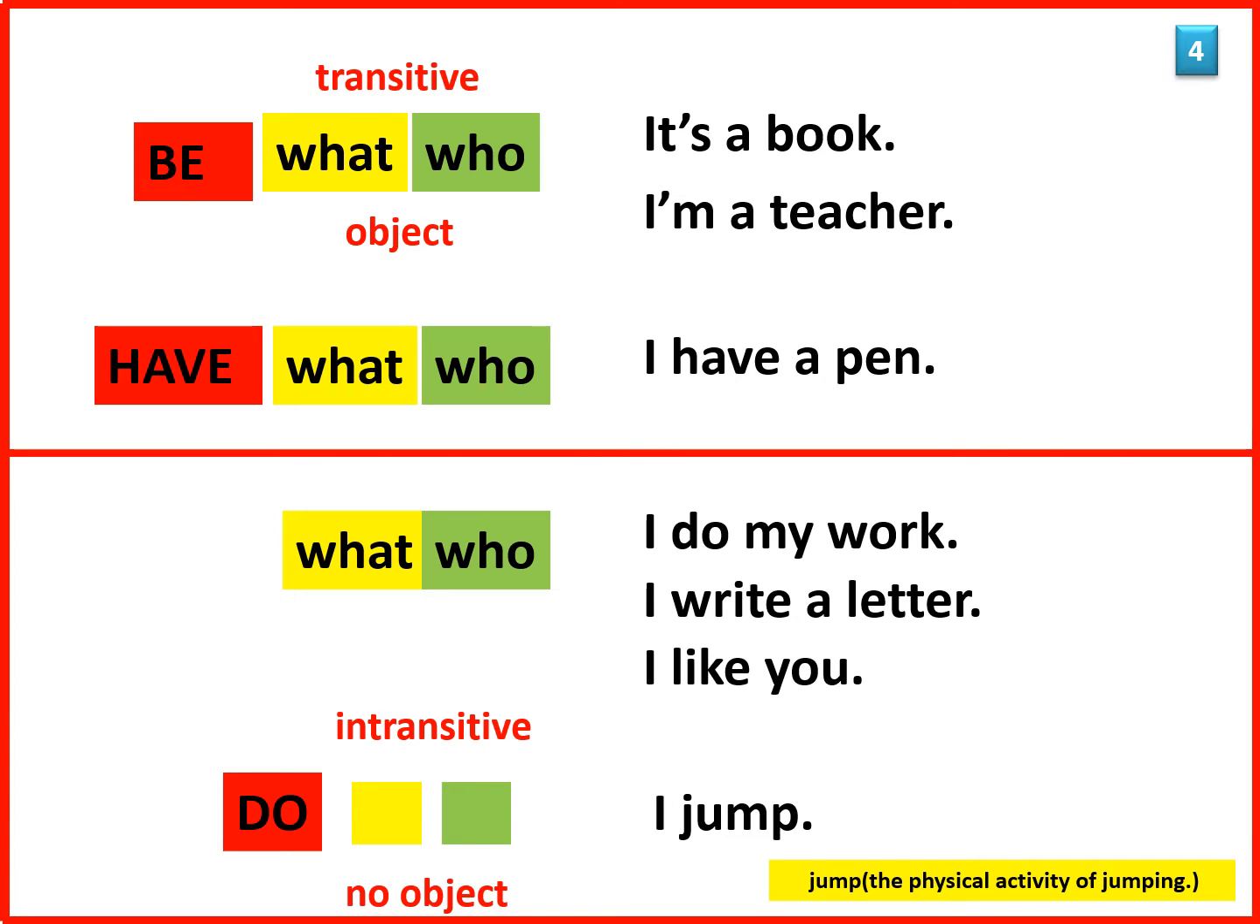But the do verb is sometimes transitive and sometimes intransitive when it doesn't have an object. I do what? I do my work. I like who? I like you. I jump. But if you ask the question, jump what? There's no answer. So jump is an intransitive verb.